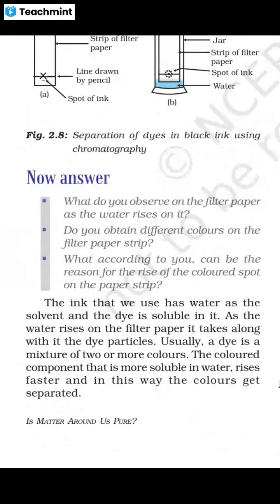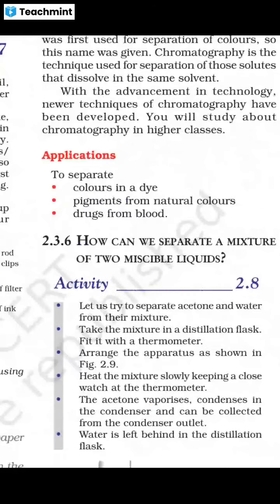Answers are there. First answer, what do you observe? We will observe that the ink that we use has water as the solvent and dye is soluble in it. So as the water rises up on the filter paper, it takes along with it the dye colored particles. Usually a dye is a mixture of two or more colors. The colored component that is more soluble in water rises faster, and in this way the colors get separated.